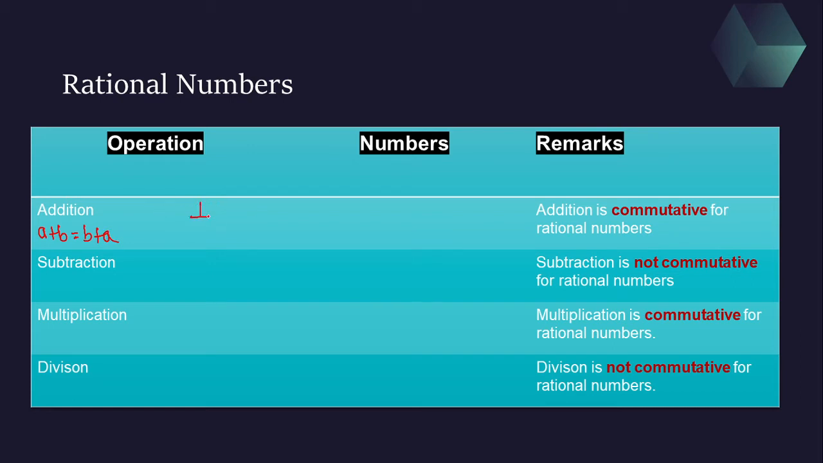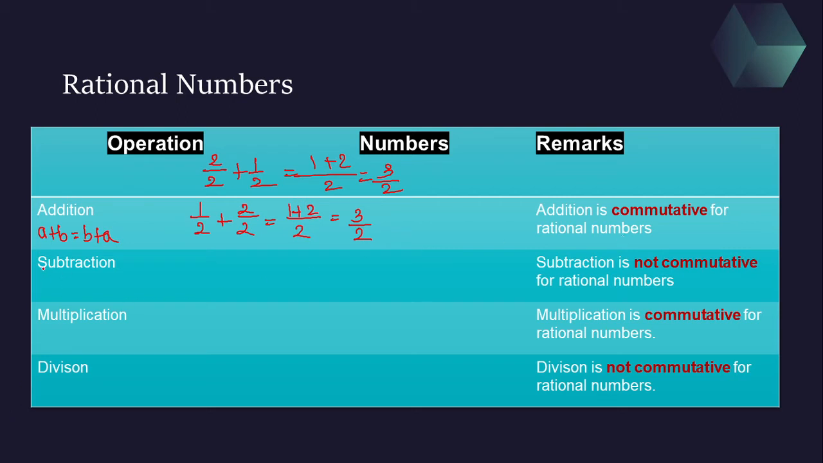I am taking an example of 1 by 2 plus, I will take it as 2 by 2, or whatever it is. So denominators are common, we can simply take it common, and 1 plus 2 will become 3 by 2. Now we will interchange: 2 by 2 plus 1 by 2. If I do so, I again get 1 plus 2 upon 2, that is 3 upon 2. So after interchanging the position of the numbers also, we got the same answer. So we can say that addition is commutative for rational numbers.